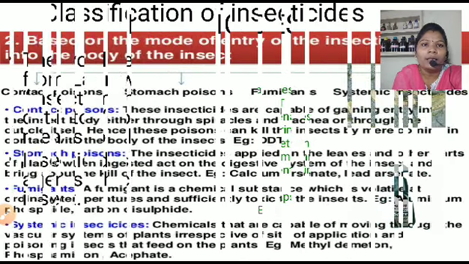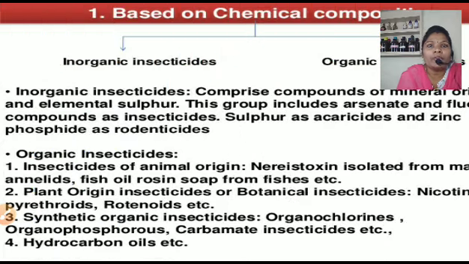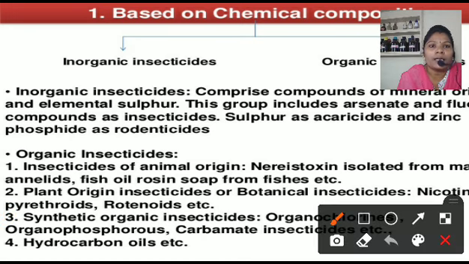Next we learn the classification based on the chemical compounds. There are two types of chemical compounds, inorganic insecticides and organic insecticides. Let us learn the first, the inorganic insecticides. They comprise compounds of minerals and the element sulfur. That means we use inorganic compounds, the elemental minerals and sulfur.